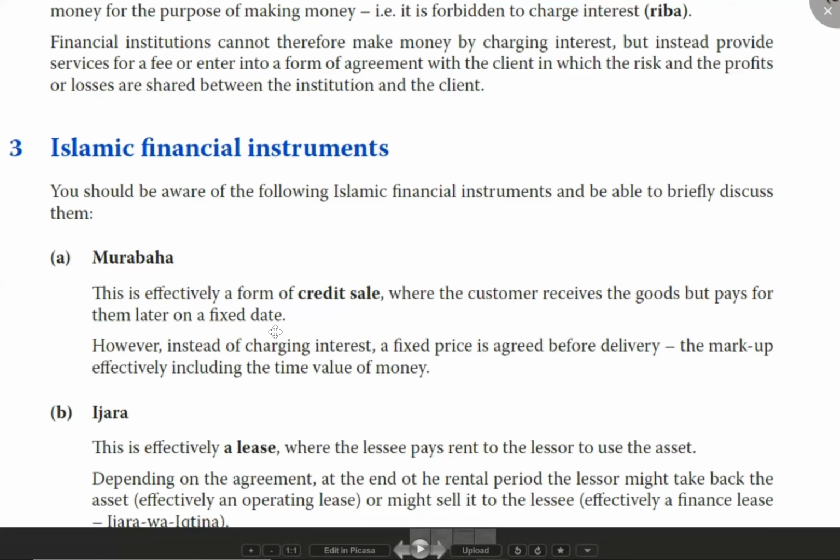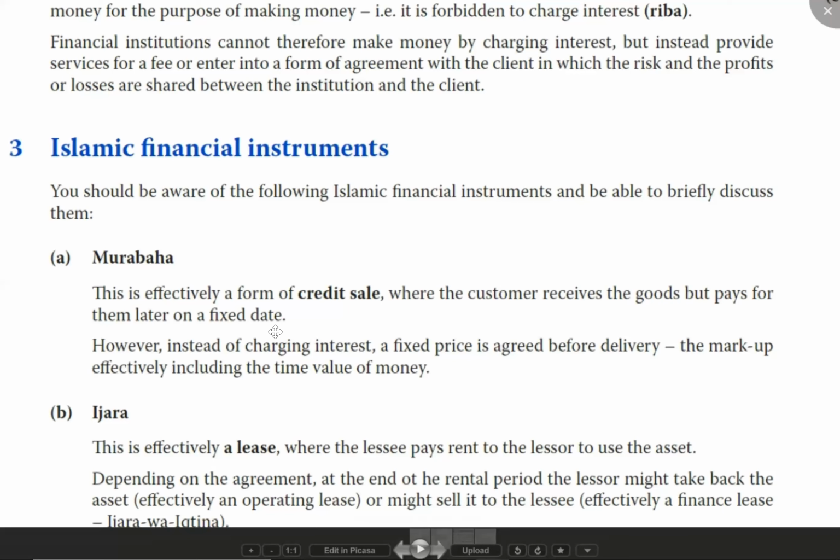So here, what will happen? Instead of charging interest, a fixed price is agreed before delivery, the markup effectively including the time value of money. So while doing the credit sales, they will say, if you pay money within 75 days, you'll have to pay so and so.